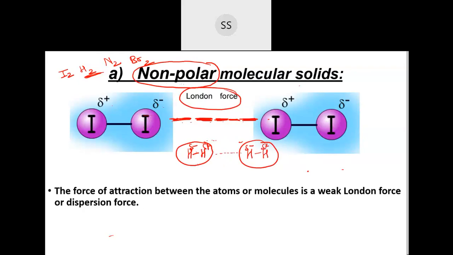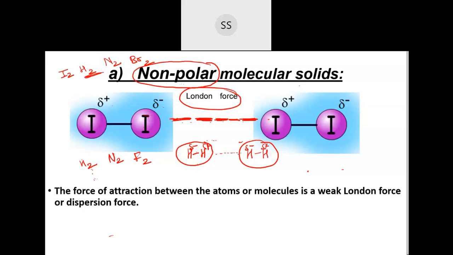So if you talk about the smaller molecules, like hydrogen, the smallest one, then even nitrogen, fluorine, all of these are smaller molecules. So between one hydrogen and another hydrogen molecule, when the force of attraction happens, usually they are in the gaseous state because of their small size. It's a very weak force existing between them. So usually they are in the gaseous state. But if you try to decrease the temperature drastically, you can convert them into a solid state. Otherwise, normally they are in the gaseous state.